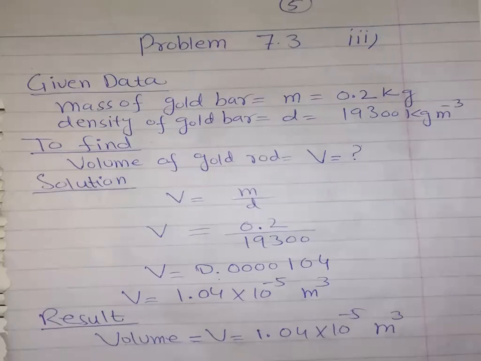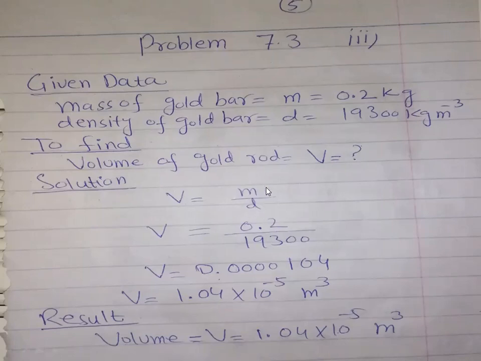I'm solving problem 7.3 part 3, which is on page number 166. Please open page number 166 to find this numerical. In this case, I want to find out the volume. Same formula I will use, which I used in the other two parts.